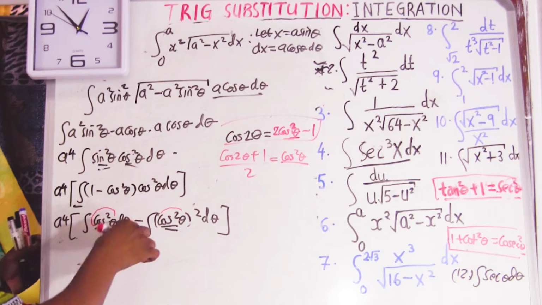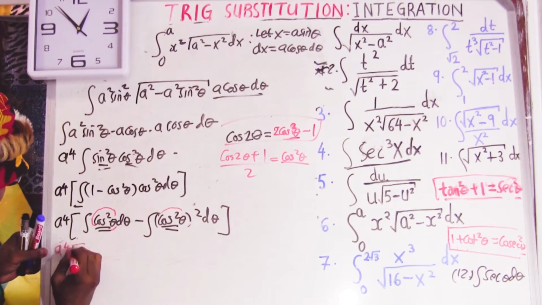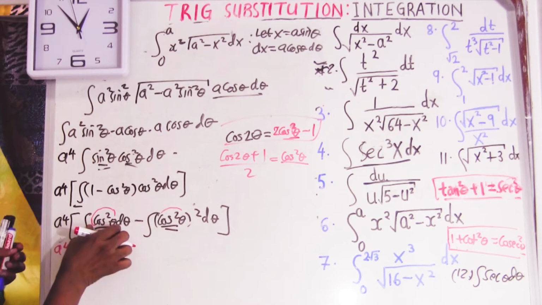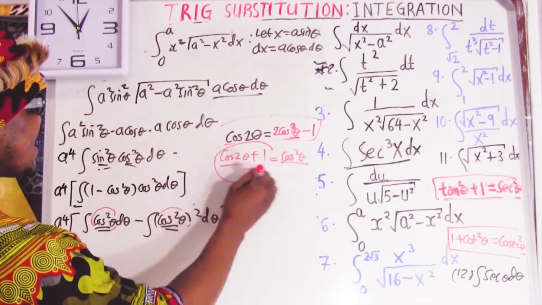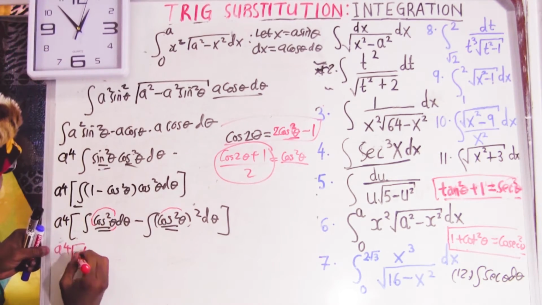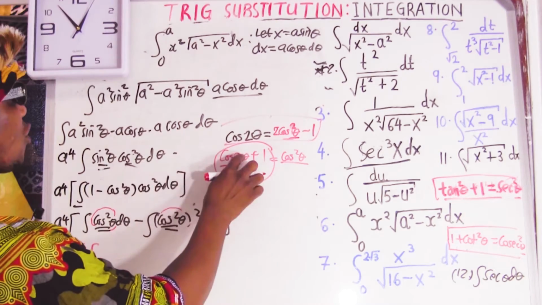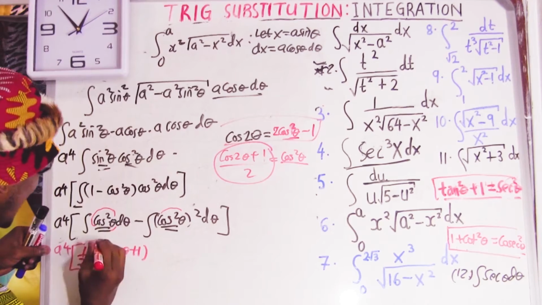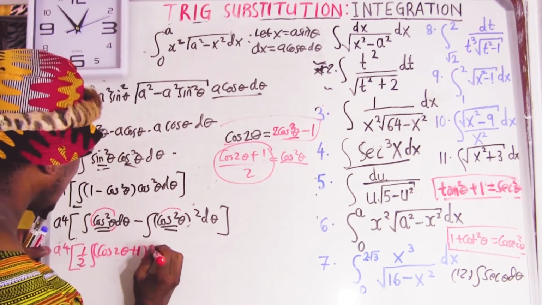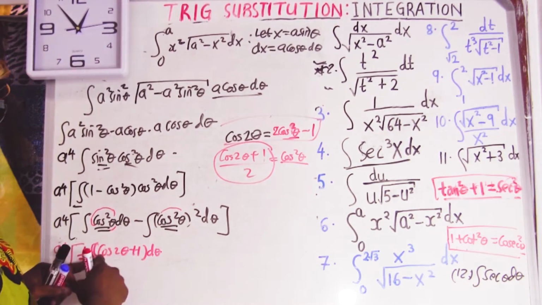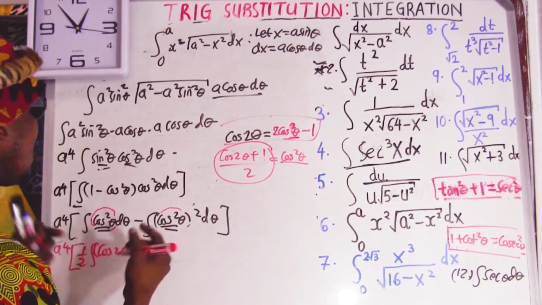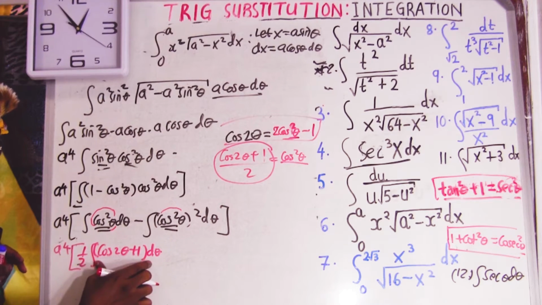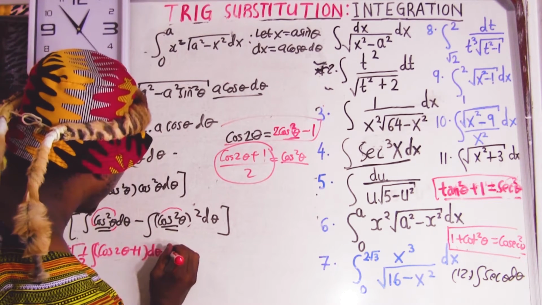Now let me replace this one. It's going to be a to the power 4, and then the 2 goes at the back, so it's 1 over 2, times the integral of cos 2 theta plus 1 d theta. I can separate this as the integral of cos 2 theta d theta plus the integral of 1 d theta. Let's go step by step first. This half is for both of them. Now I'm going to say minus.